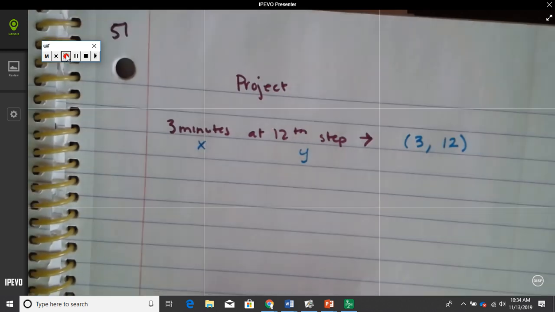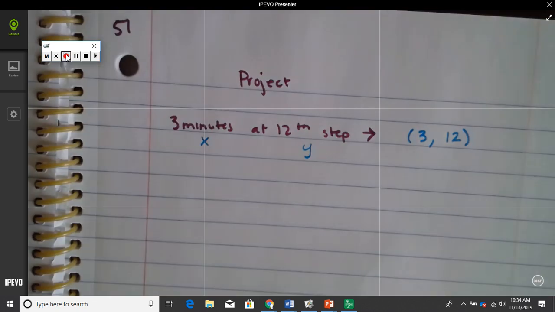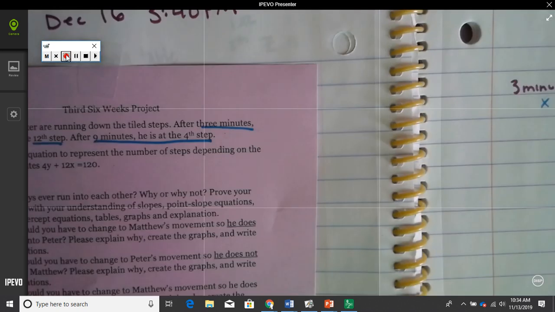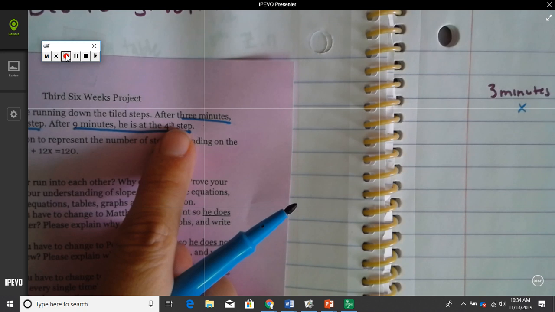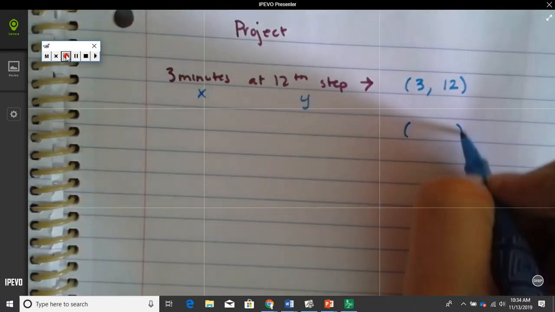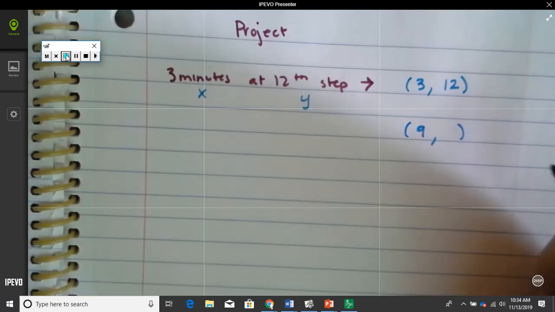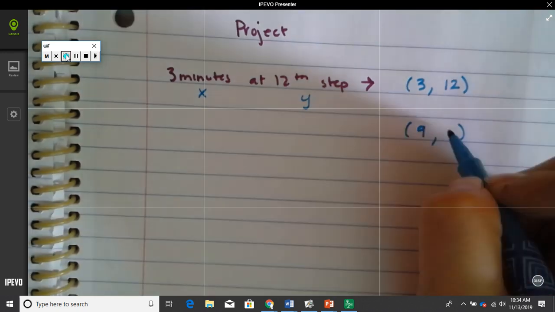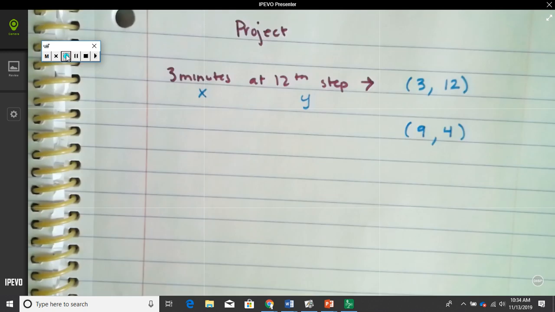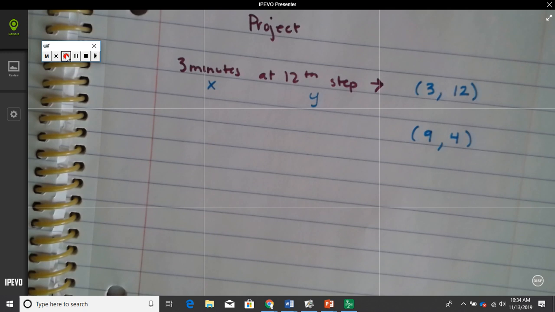Alright, then it says after 9 minutes, he's at the 4th step. Does everybody see that on the purple paper? After 9 minutes, he's on the 4th step. So how would we write that as a point? 9, because that's the minutes, right? And what step is he on? 4th step.